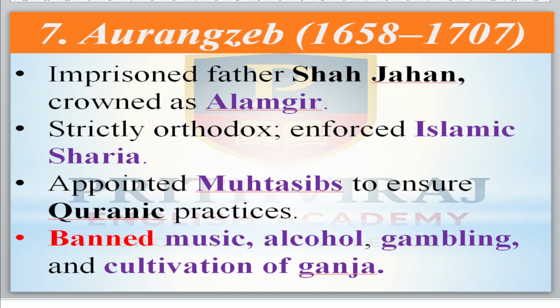Now come to what he appointed: the Muhtasib to ensure Quranic practice in India. Means Quran practice should be done in India. Along with that, he banned music, alcohol, gambling, and cultivation of ganja. Music he banned. Alcohol also he banned. Gambling also he banned, and cultivation of ganja also he banned in society.